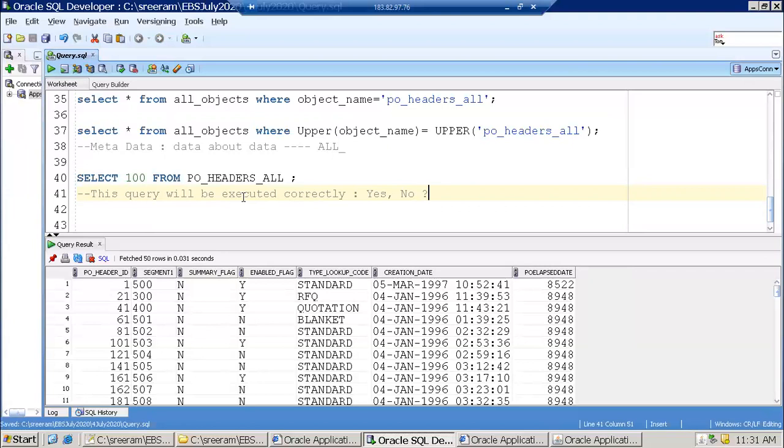Is 100 a column name in the pivot header solve? No. So will it work? I think it should not work, because this is not a column in the pivot header. So that is one case.